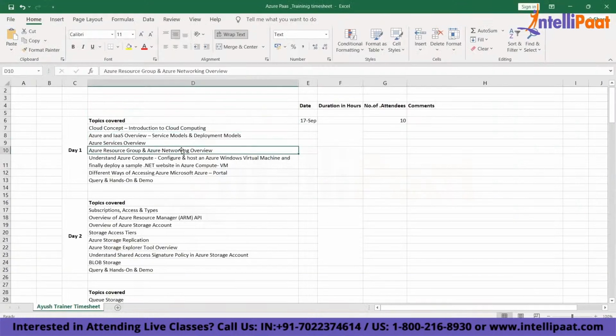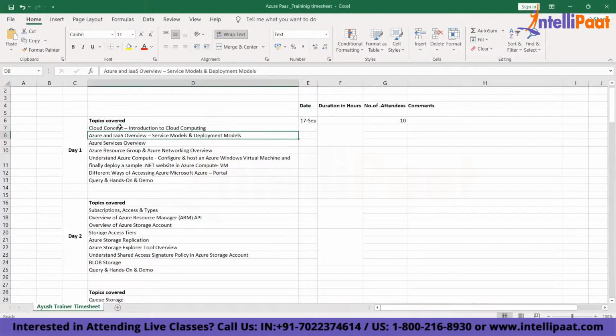Now today is our first class. So today what we will do, we will talk about what is cloud computing. We will try to get some understanding about cloud computing. We'll talk about various types of cloud service model, deployment model. We'll talk about various services on Azure platform. We'll understand about resource group.